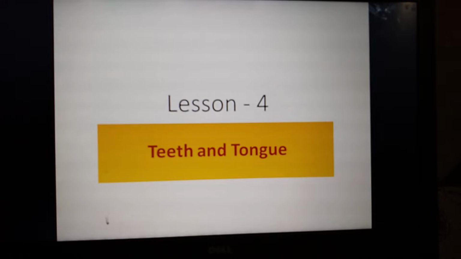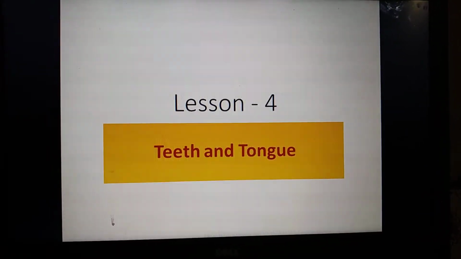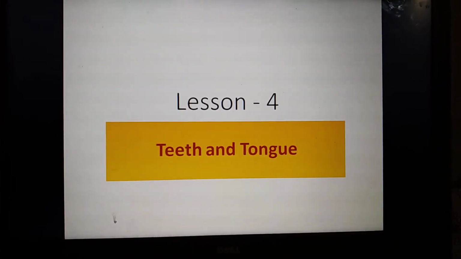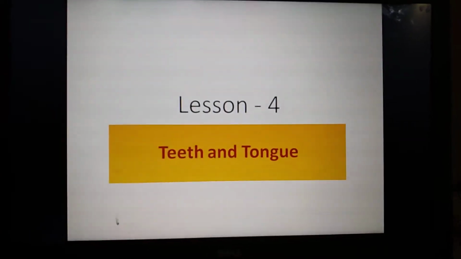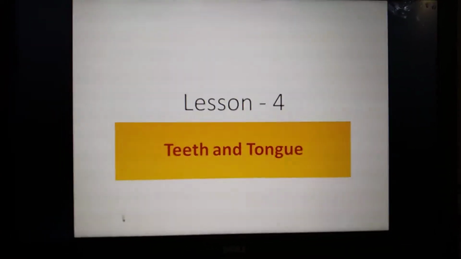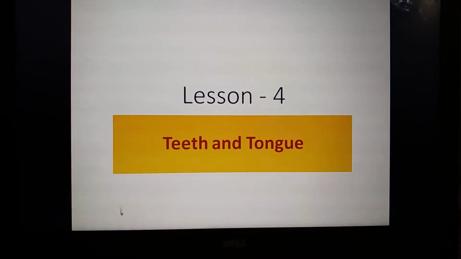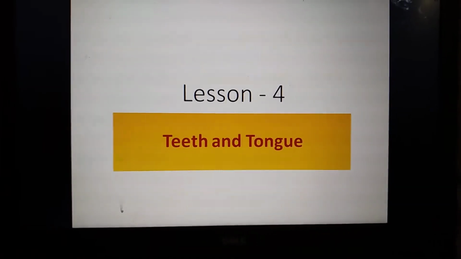This class we are going to start a new lesson, lesson number 4, teeth and tongue. Have you observed your teeth and tongue in front of a mirror? The teeth are made up of very strong bone, and the tongue is made up of very small, very soft muscle.